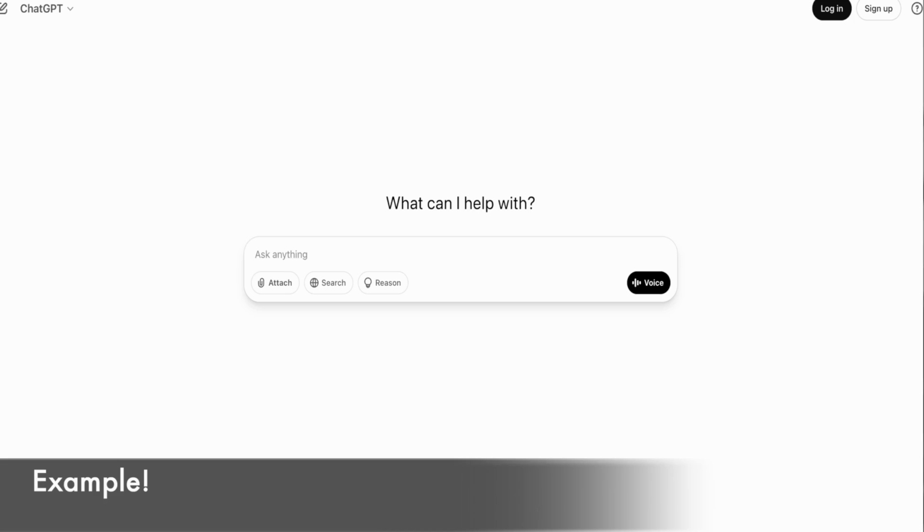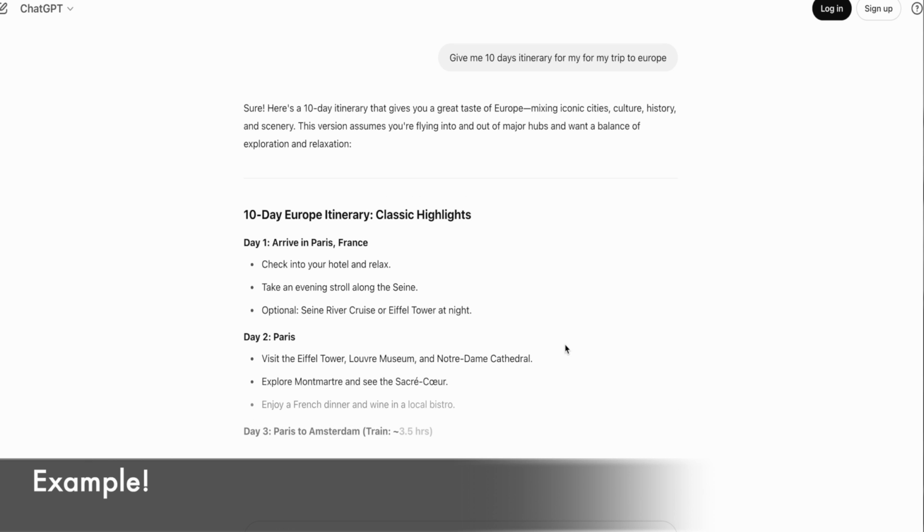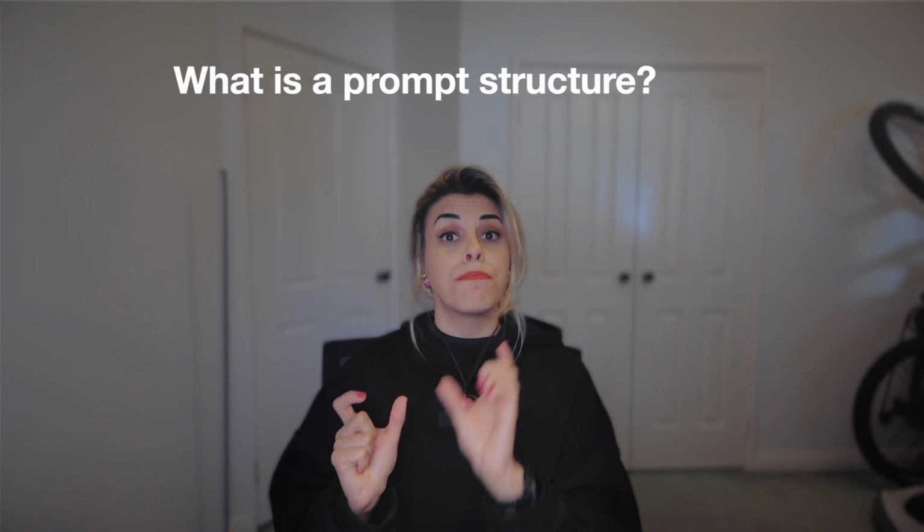For example, if I go to ChatGPT and ask, give me a 10-day itinerary for my trip to Europe, what ChatGPT does is go to some random domain and bring a plan back for me. But how can I get the best outcome for my question and plan my trip? So I should use a prompt structure. But what is a prompt structure?